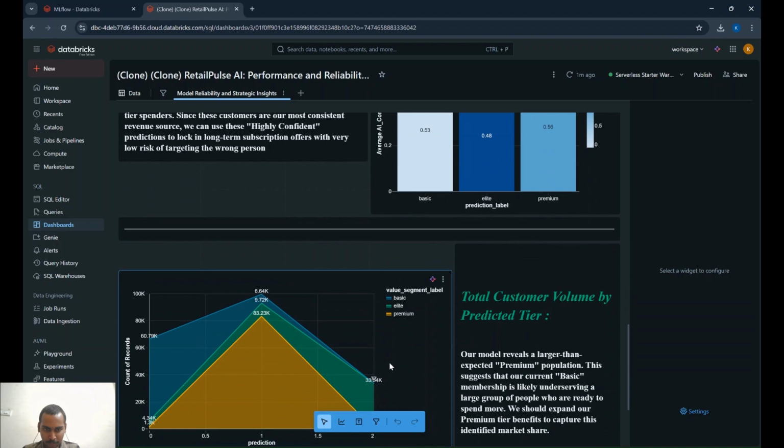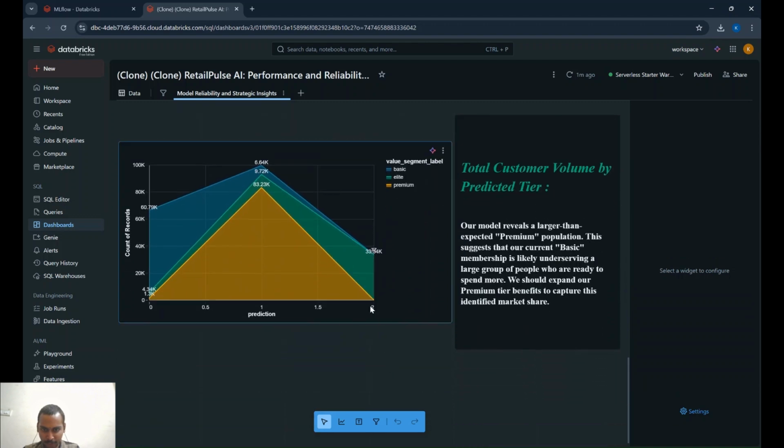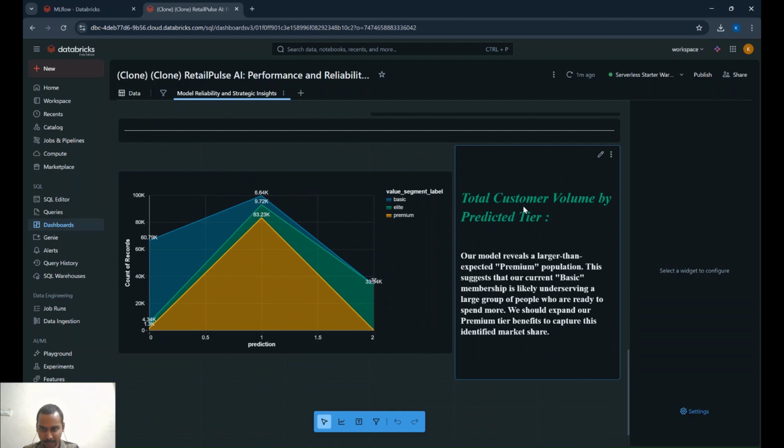So now let's move on to the most important visual, or you could say valuable insight, which is total customer volume by predicted tier. As you can see in the tree graph that is present here, the orange color indicates the premium tier, the green color indicates the elite tier, and the blue color indicates the basic tier. The elite tier customers who are visiting the shop are more than the premium tier, and the basic tier customers are the highest among the three.